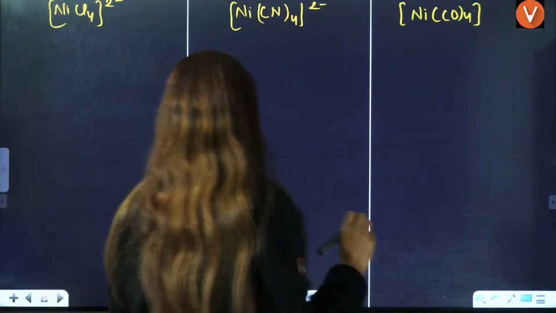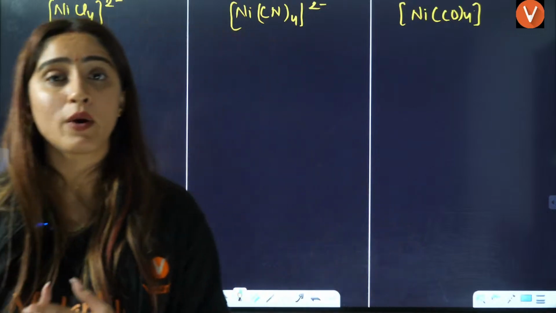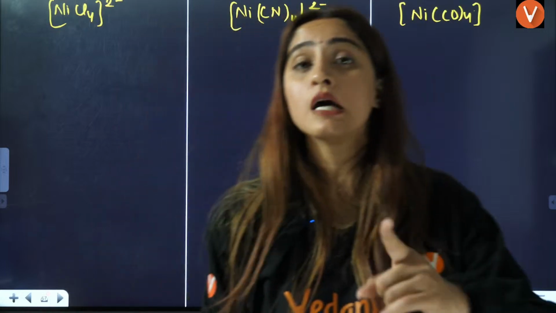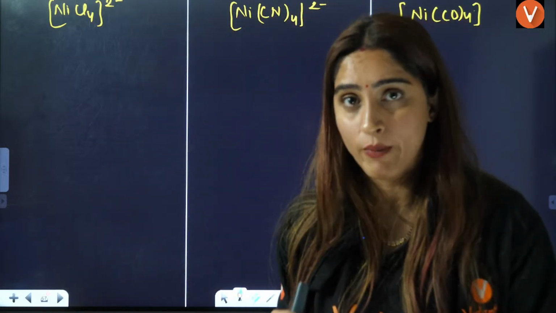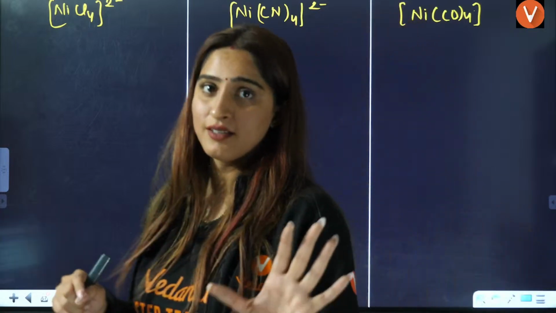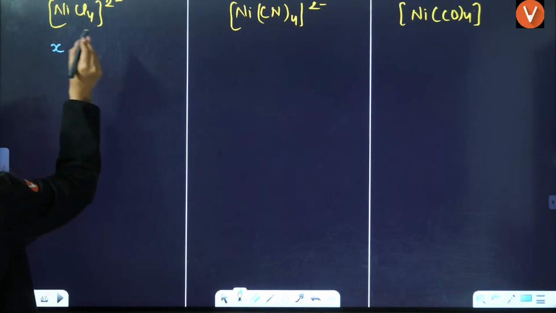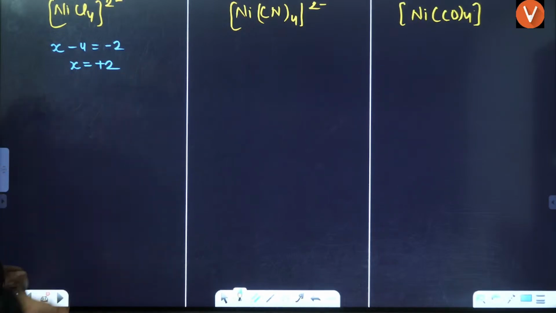Let us try to understand everything here. Same concept we will apply whenever we are solving questions of VBT. This will be there in your exam for sure: a question on VBT hybridization or magnetic moment, guaranteed. So this is NiCl4 2-, try to find the oxidation state. x minus 4 equals minus 2, x equals plus 2.